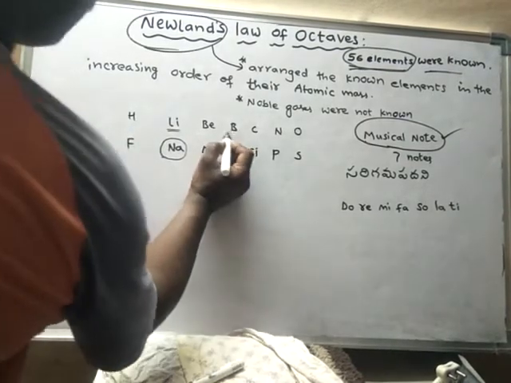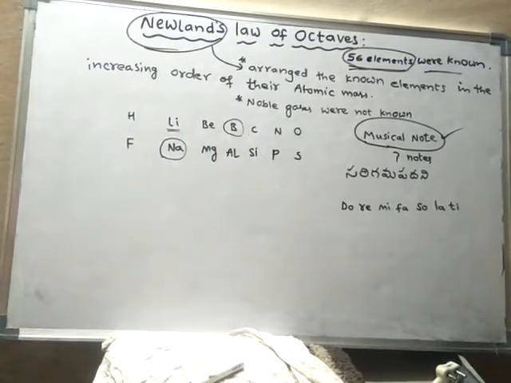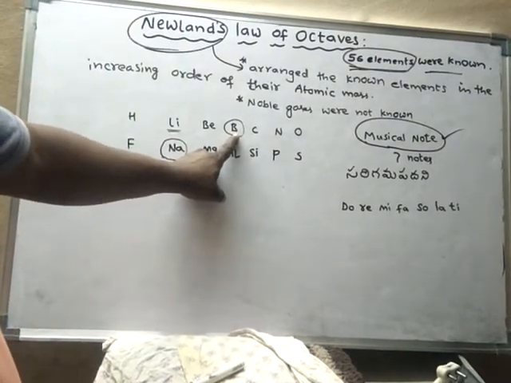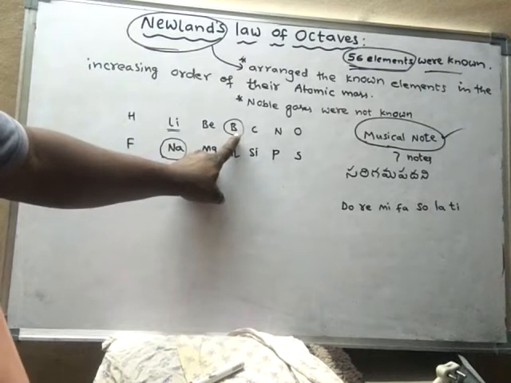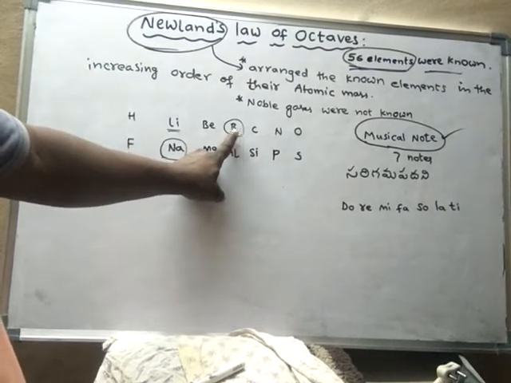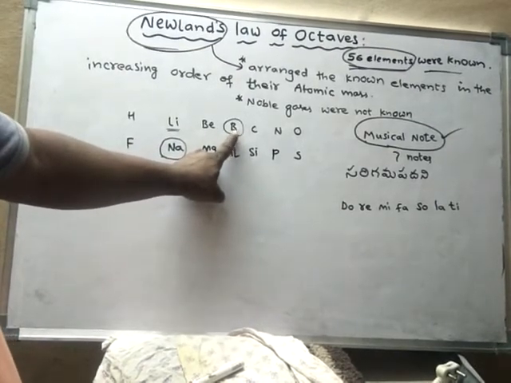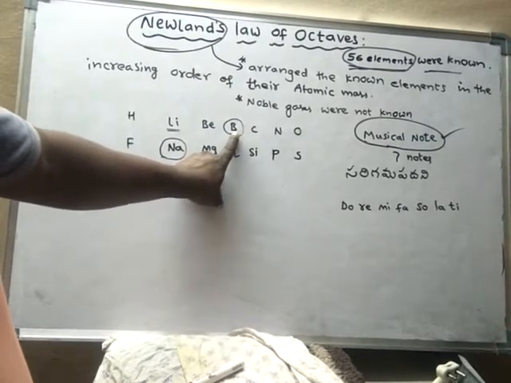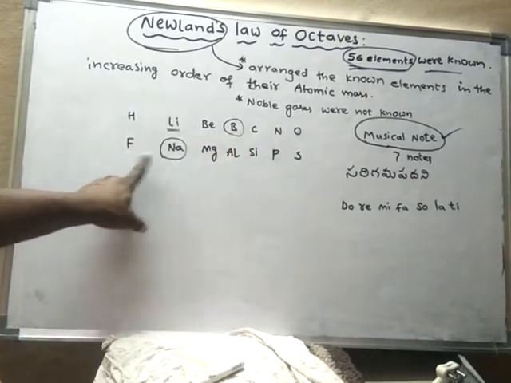Suppose I start from boron. The properties of boron are repeated in its eighth element. What is the eighth element starting from boron? Let us see: first element, second, third, fourth, fifth, sixth, seventh, eighth.